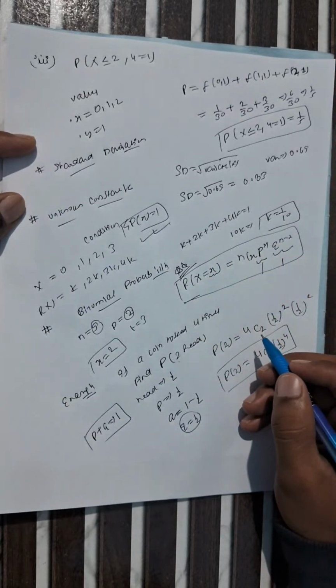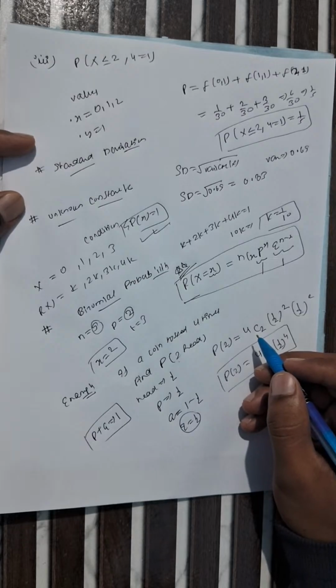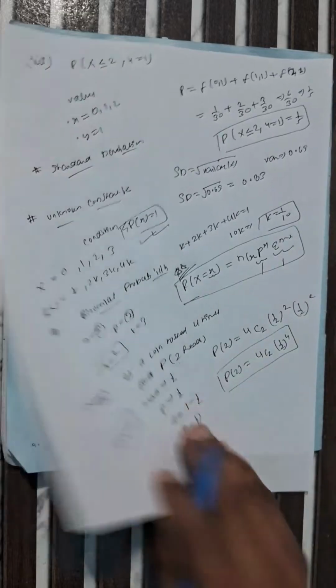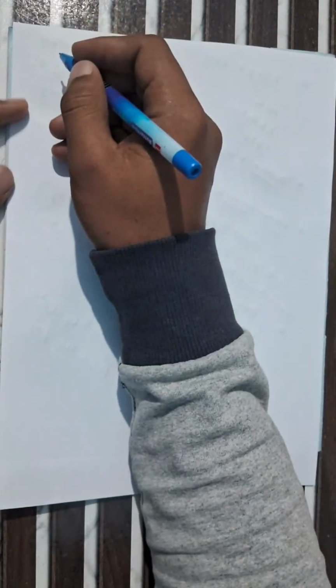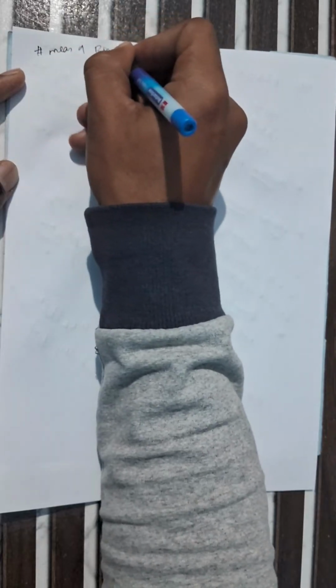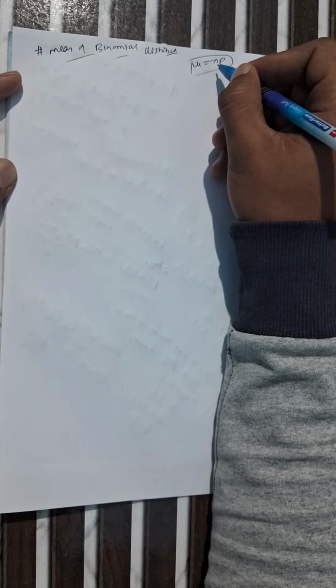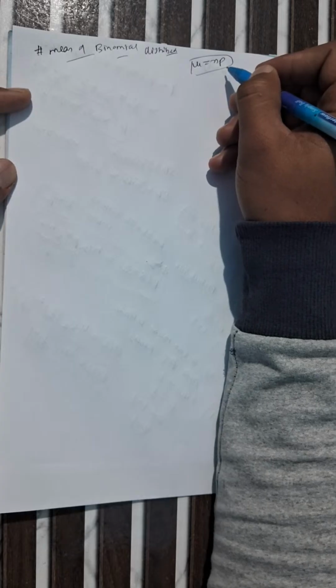Now we understand our next topic, which is mean of binomial distribution, which is nothing but mu equals np. This is nothing but the value of n, means if the coin is there, how many times the coin is tossed. This is n, and p is probability of success.